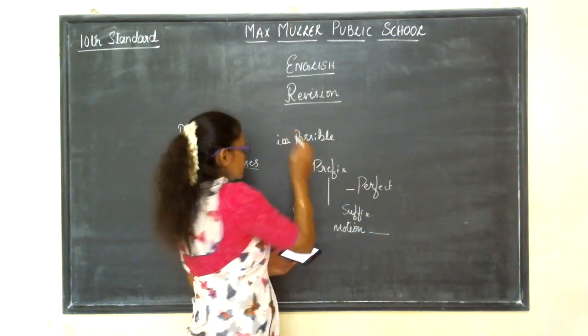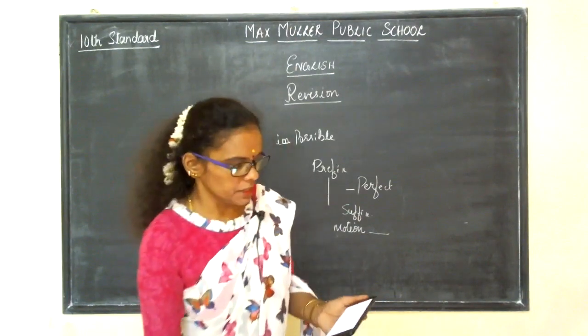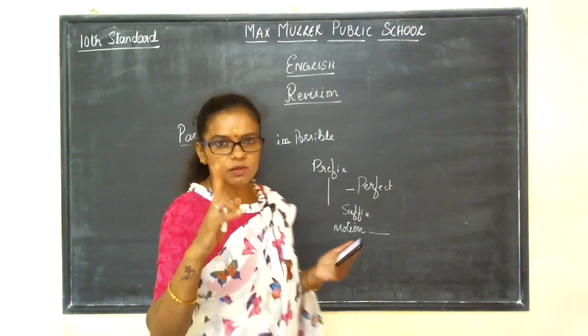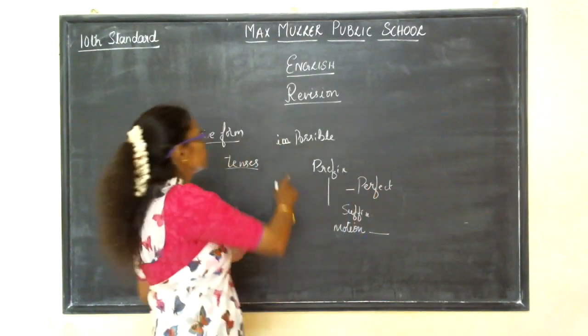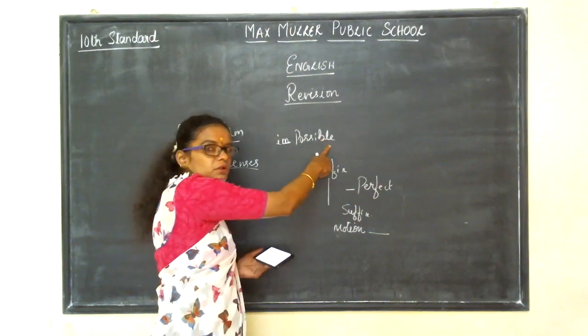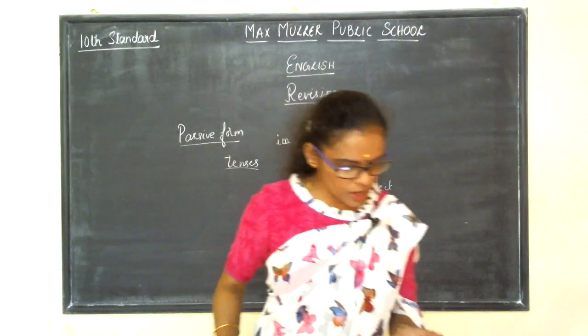The second option. The options given are in, im, un, miss. So here we are choosing the second one as the answer, because if we put "im" here, it becomes the opposite of the word possible. So it becomes impossible. The second option is the right one.